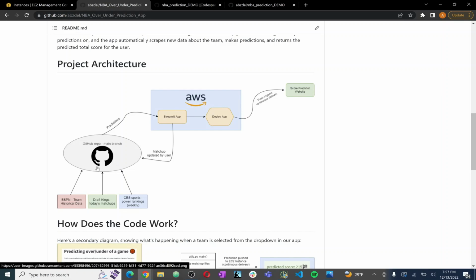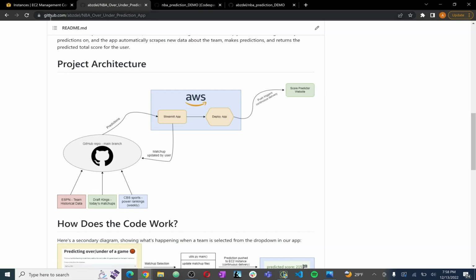So once all that data is pulled and cleaned and the model is trained, we can serve predictions to our Streamlit app for our user. And if our user changes the matchup that they're looking at, this information is passed back to the program. The model gets retrained, the data that we need is scraped, and then that new prediction is sent to the app. Furthermore, using AWS EC2, we're able to deploy this app and make it its own little website, which is also kind of cool.